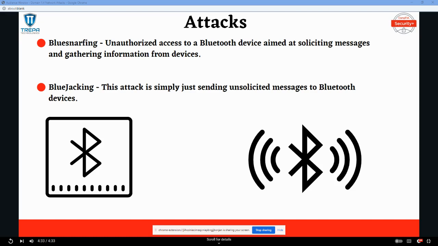Bluejacking is a denial of service attack on a Bluetooth enabled device. Bluejacking will just send unsolicited messages to the Bluetooth device to disrupt their connection, like a denial of service.